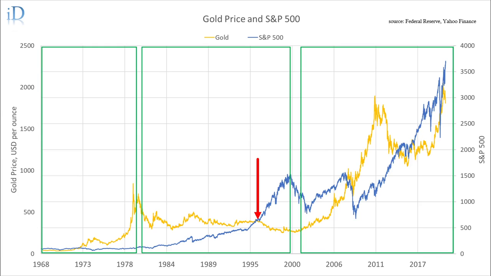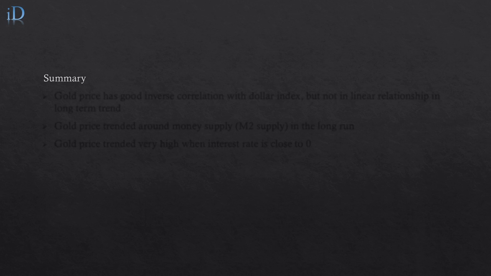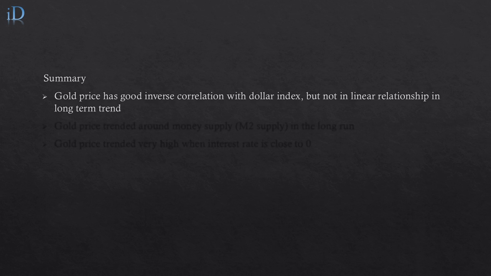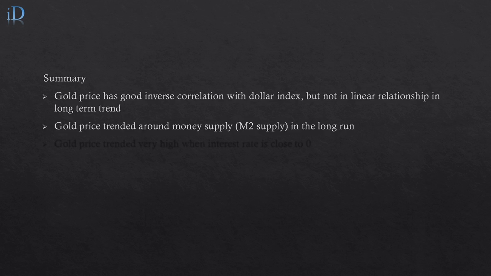Let's look at the stock market with gold price. As we can see, the stock market in general trends up. Not good correlations with gold in general. So, here is what we can see from the above history data. Gold price has a good inverse correlation with the dollar index, but not a linear relationship in the long-term trend. Gold price trended around money supply in the long run. Gold price trended very high when the interest rate is close to zero.